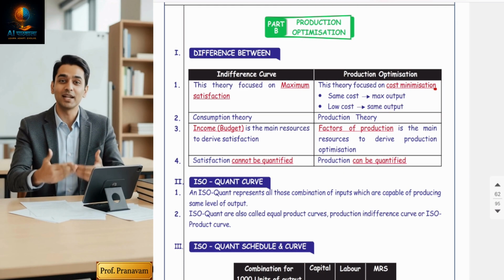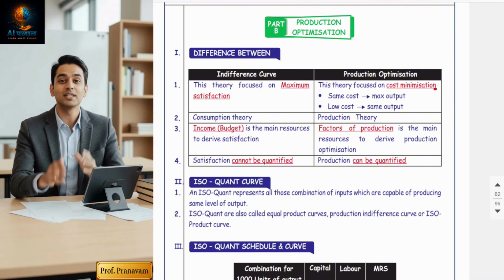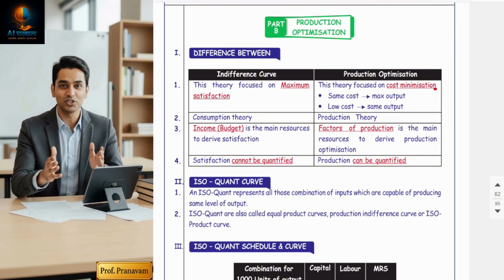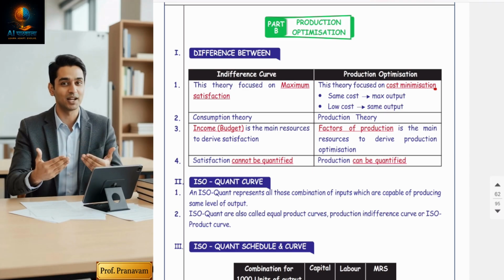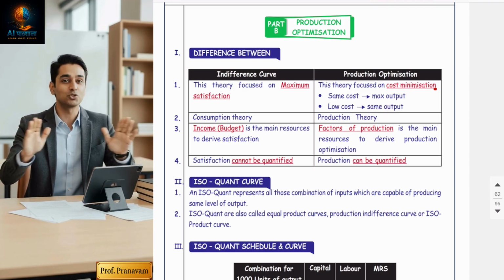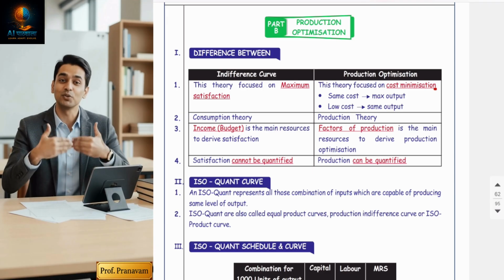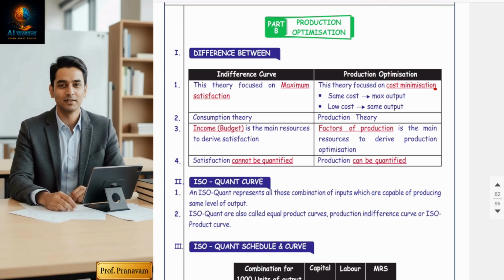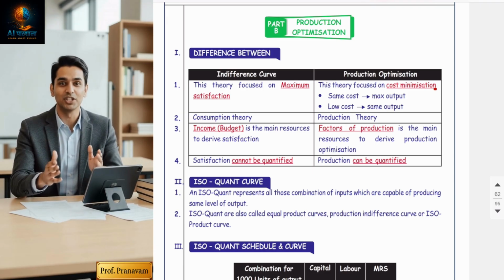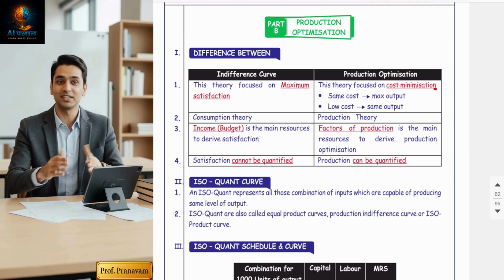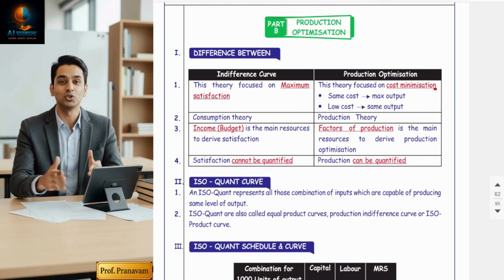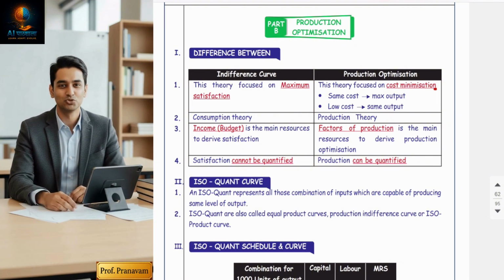Guys, it is also called isoquant curve. Very easy. If you want to understand this concept better, first revise the indifference curve, or you can watch my fastest video on indifference curve. Okay, now production optimization is an isoquant curve theory. It is the same as indifference curve, so I'm not getting into so much detail. You can compare these notes with those notes.